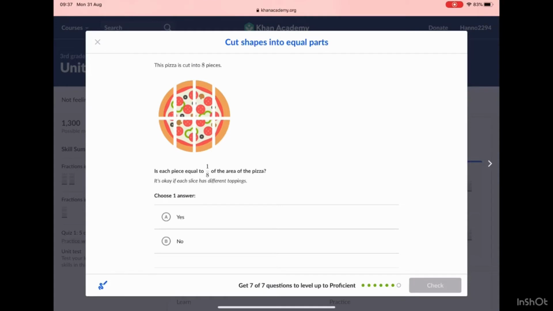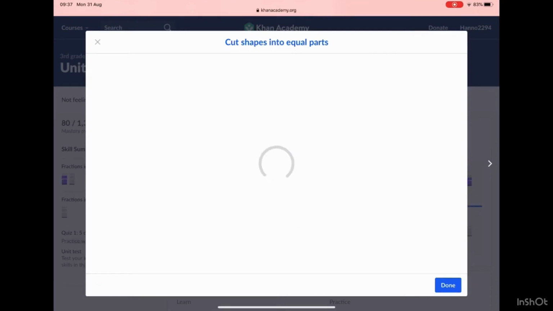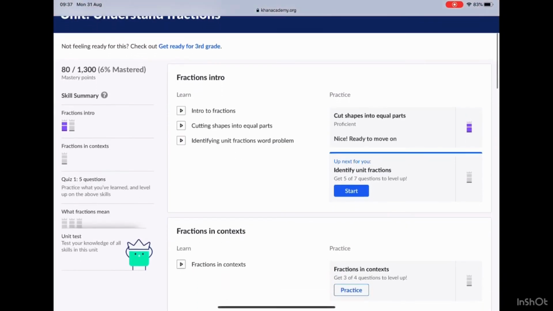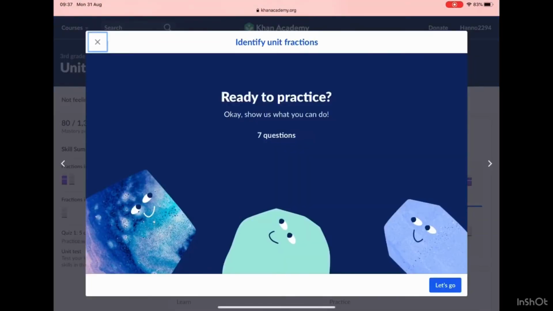This pizza is cut into 8 equal pieces. Is each piece equal to 1 of 8? I don't think so, because it doesn't look like 1 of 8 at all. I'm going to press no, and let me just check that. Yes, I was right, and I did awesome. I level up too. Next we're going to teach you about identifying unit fractions.